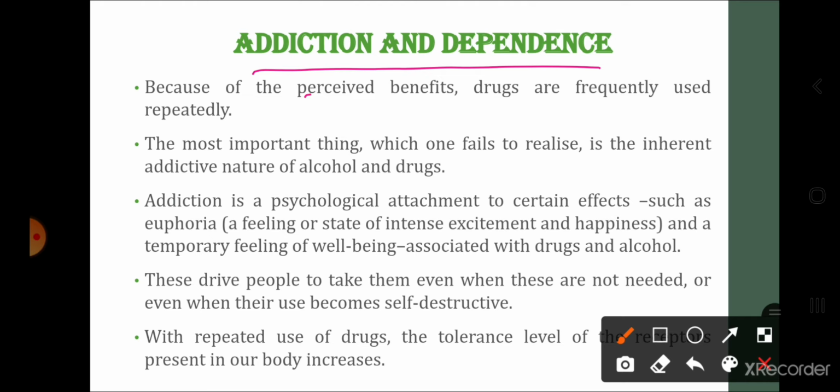Because of the perceived benefits, drugs are frequently used repeatedly. The most important thing which one fails to realize is the inherent addictive nature of alcohol and drug. एक बार ले लिया कोई प्रॉब्लम नहीं है, बट ड्रग एंड अल्कोहल का एक कॉमन इफेक्ट है कि एक बार आपने लिया तो पर्सन बिकम एडिक्टेड. दैट इज इनहेरेंट एडिक्टिव नेचर.